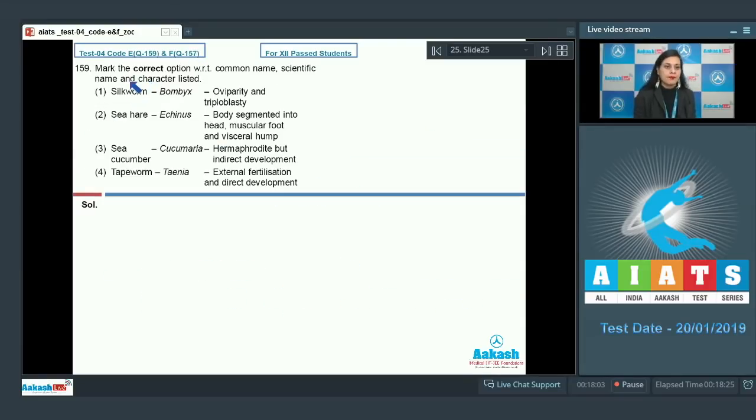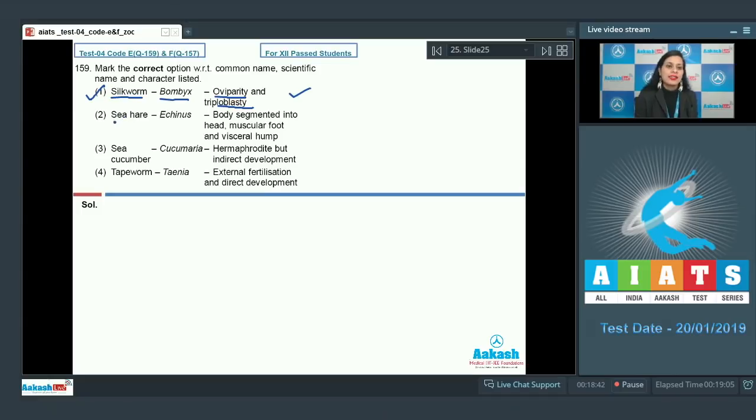Question number 159. Mark the correct option with respect to common name, scientific name and character listed. And the very first option is silkworm, bombyx, oviparity and triploblasty. And as it is a correct match, so this is the correct answer to our question. Silkworm, which is an arthropod, is a common name for bombyx and it exhibits oviparity and triploblasty. These are triploblastic animals which have 3 germ layers: ectoderm, mesoderm and endoderm.